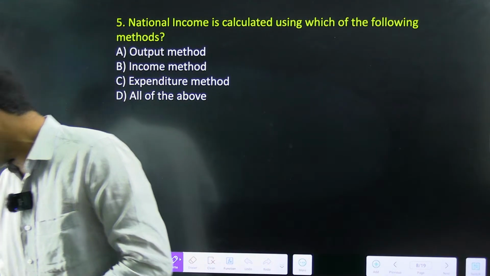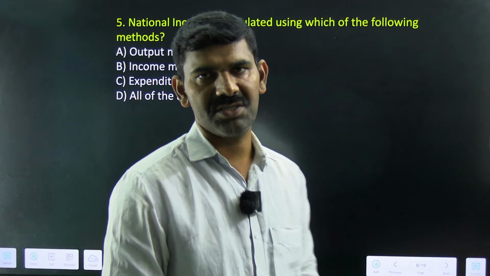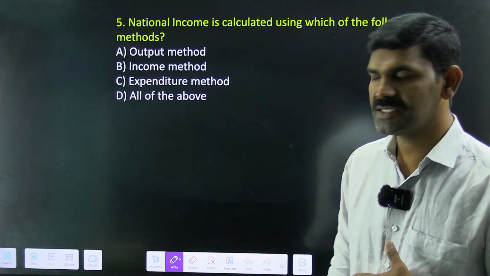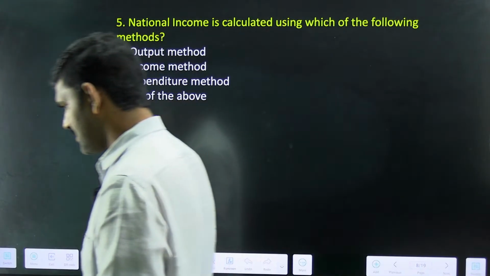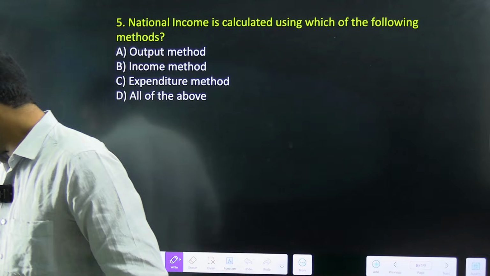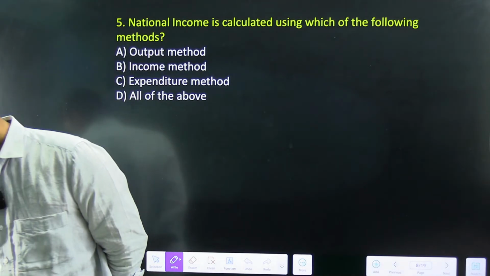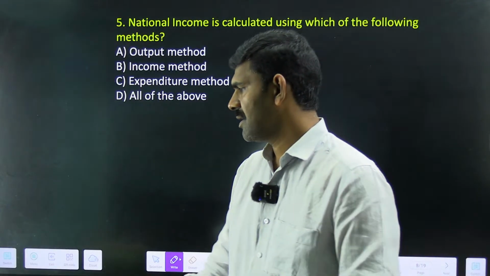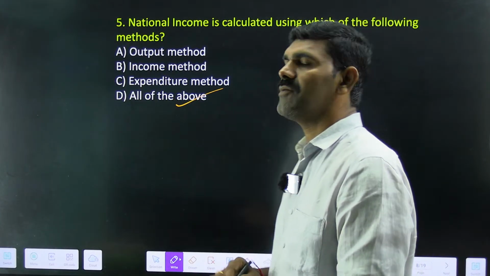Yes, the pure form of national income is NNP at factor cost, that's right, Suresh. Now, which of the following are the methods of estimation of national income? That's the question. Yes. Very good evening. Always be positive. Very good. Excellent. Excellent, Andy. The right answer is all of the above.